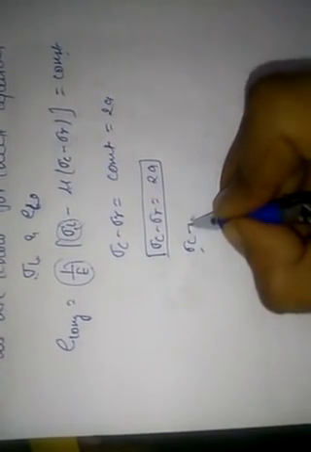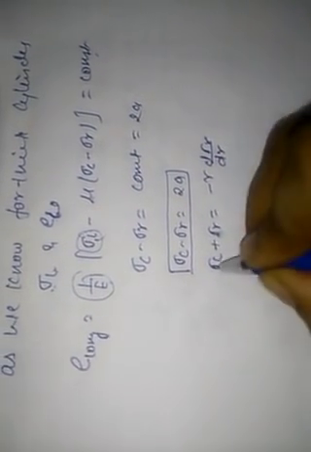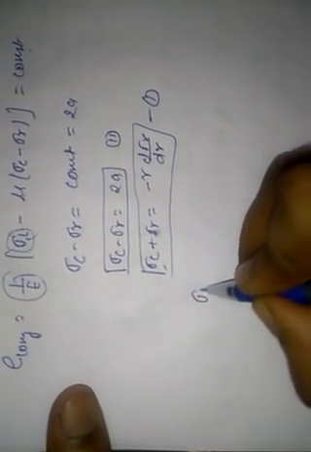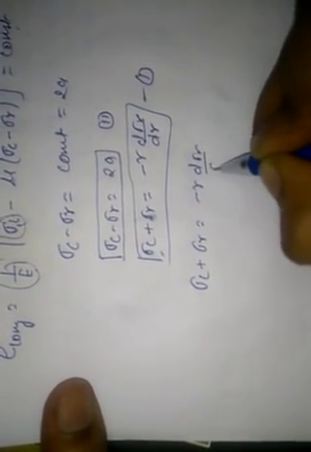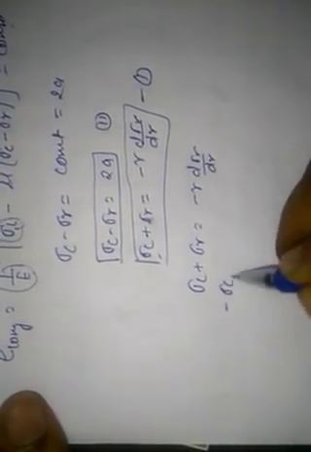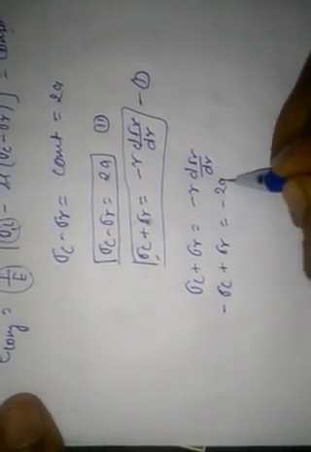From the last equation we found sigma c plus sigma r equal to minus r d sigma r upon dr. Here it is our first equation and this is our second equation. Subtracting the second equation from the first equation, we get sigma c plus sigma r equal to minus r d sigma r upon dr, and minus sigma c plus sigma r equal to minus 2a.